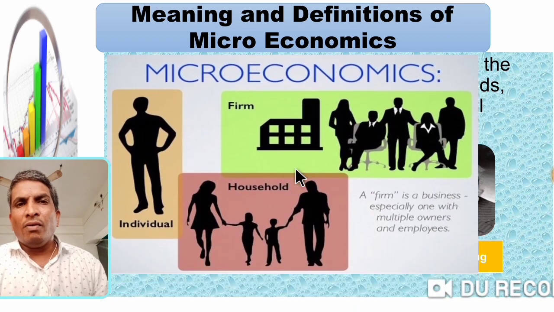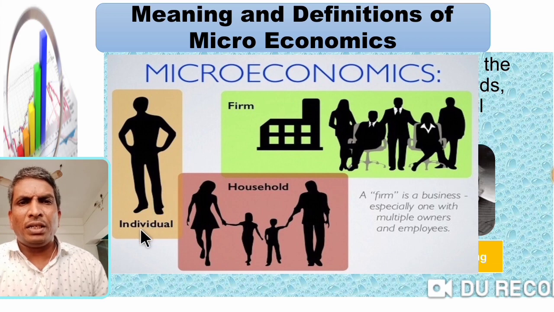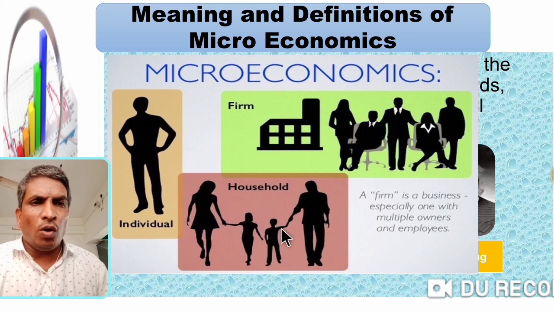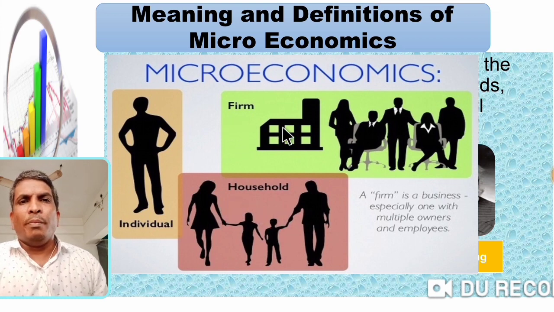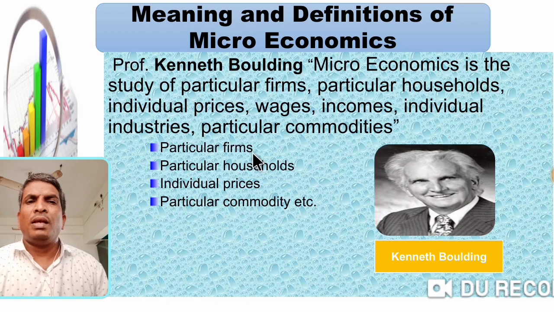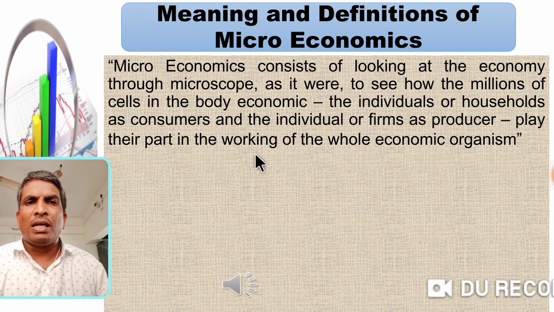Before the next definition, observe the picture. In this picture, individual person, household and firm. According to Kenneth Boulding, microeconomics means a study of an individual person, a particular family, a particular industry or firm. It is called microeconomics.